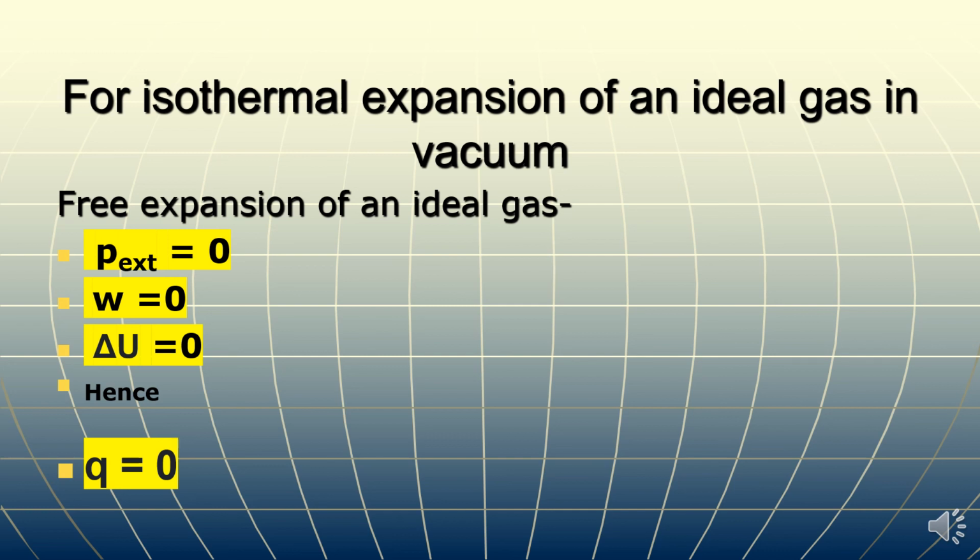So for an ideal gas, when it expands against zero pressure in vacuum at constant temperature, no work is done by the gas, there is no internal energy change, and no heat change. That means W is zero, delta U is zero, and Q is also zero. This kind of expansion of an ideal gas against vacuum is also called free expansion of an ideal gas, without consuming any type of energy.